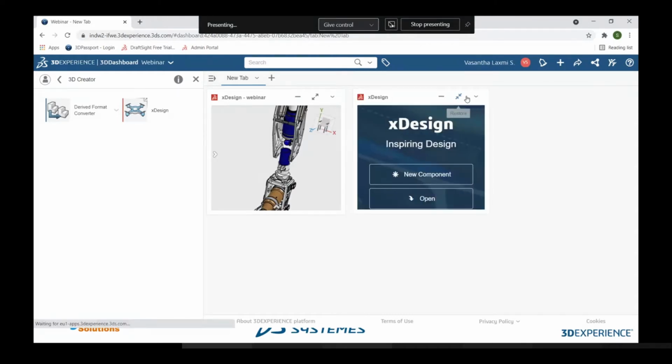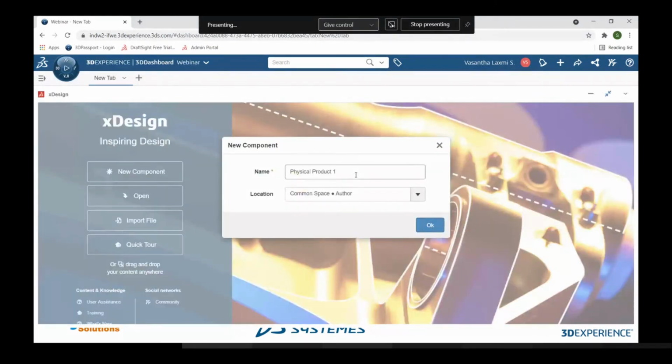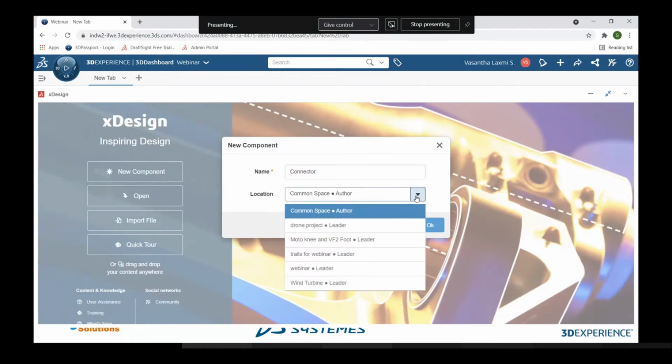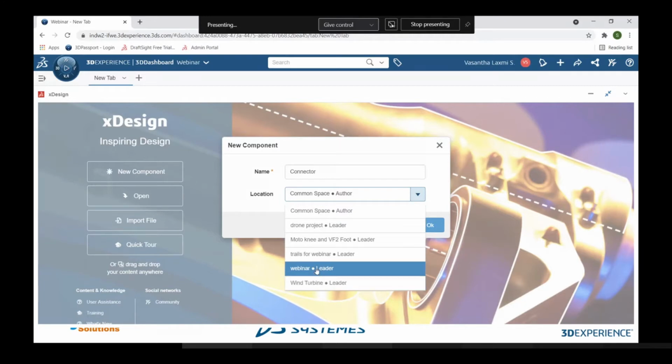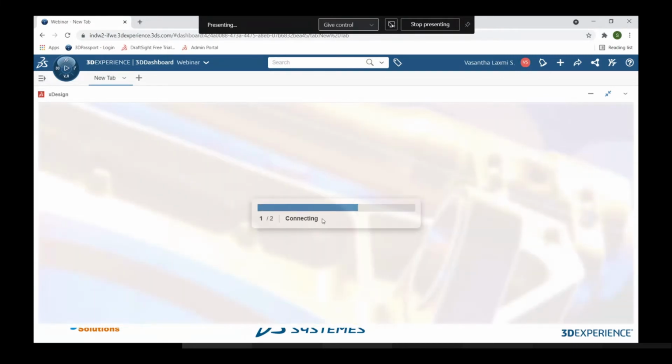Okay, I'm maximizing it so that you can see here, when I click on the new component, it asks me to give the name for it. So I'm giving the name as the connector, and it is also asking me to specify the location. So I'm choosing the webinar location which we have just created as the dashboard, and click OK. When I click OK, it takes me to the new environment where I can create the model and also save it, and whatever changes I want to make, I can make to it.